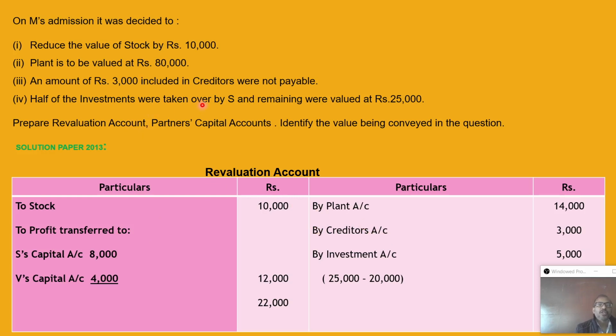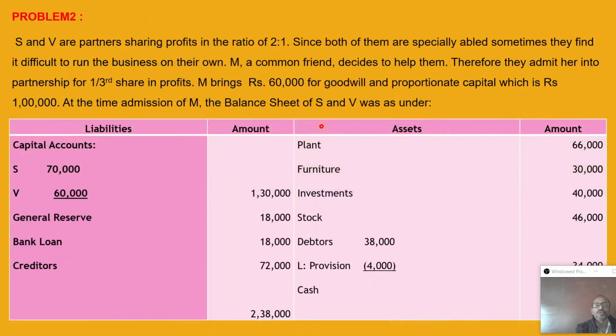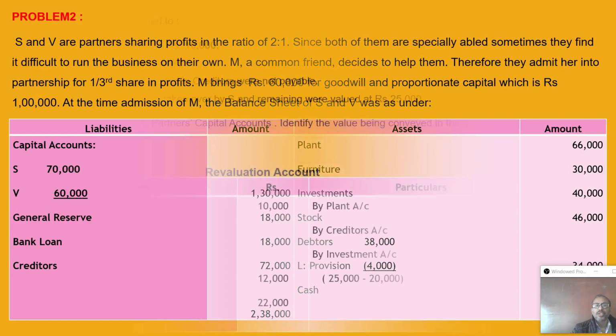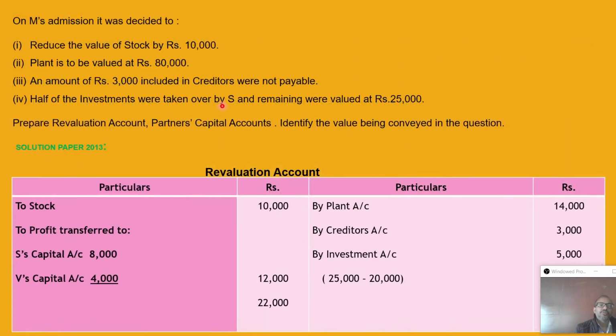Half of the investment was taken over by S, and the remaining valued at rupees 25,000. So let's see what the value of investment is. This is the value of investment, 40,000. So half means 20,000. So here half of the investment is taken over by S. This is a new transaction, an asset taken over by some partner, an old existing partner, not a new partner. So the asset takeover entry is 40,000 into 50%, that is 20,000, value of investment taken over by S.